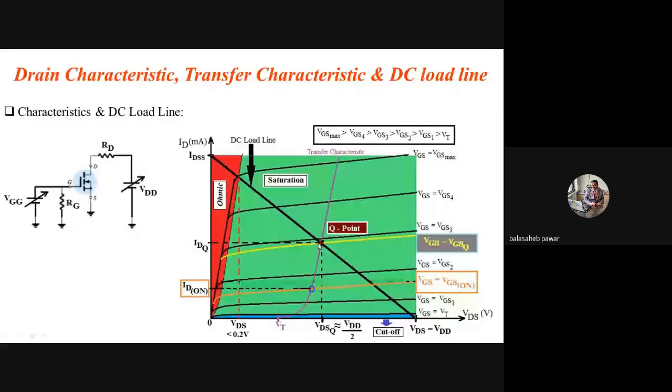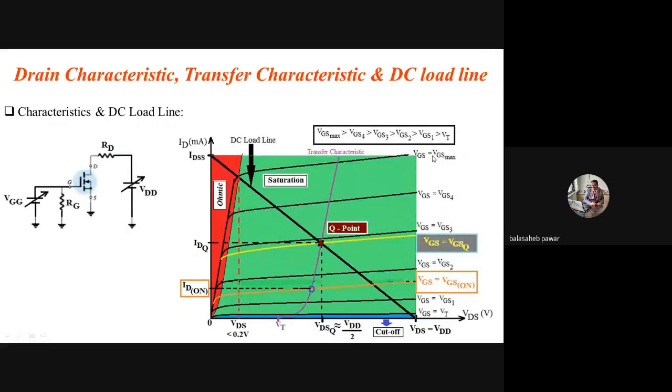Now, to have that operating point, the conduction of that device at the middle of that load line, which parameter will decide that the device should operate at the middle? VGS, as per our previous discussion. Then how much should that VGS be? At this stage, you can say that VGS should be greater than VT and less than VGS max.